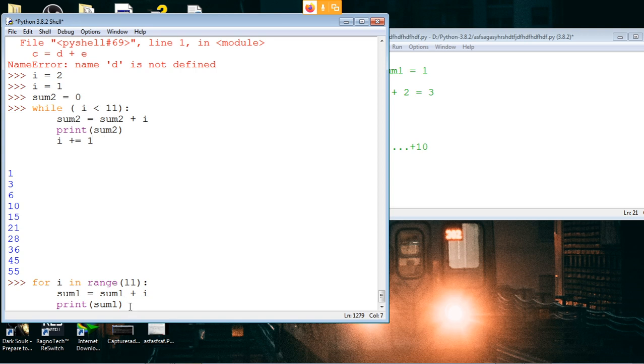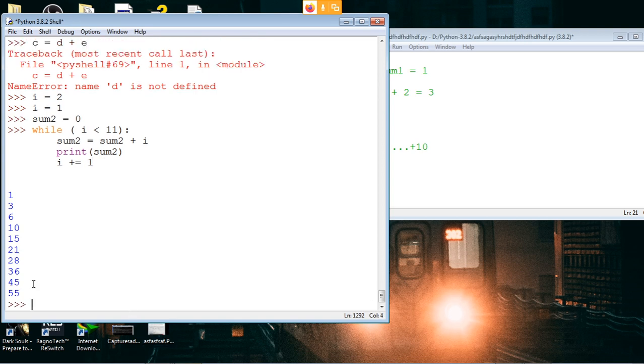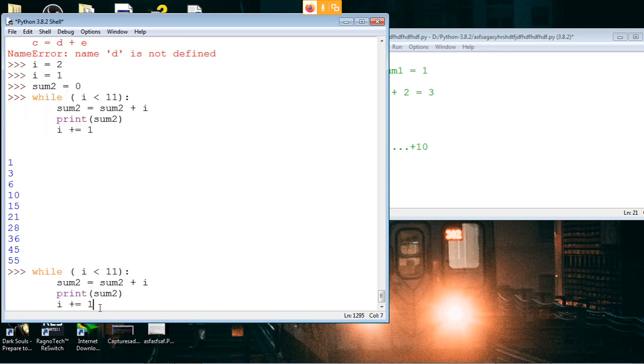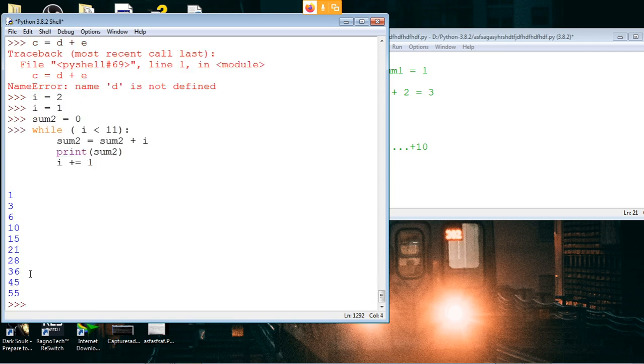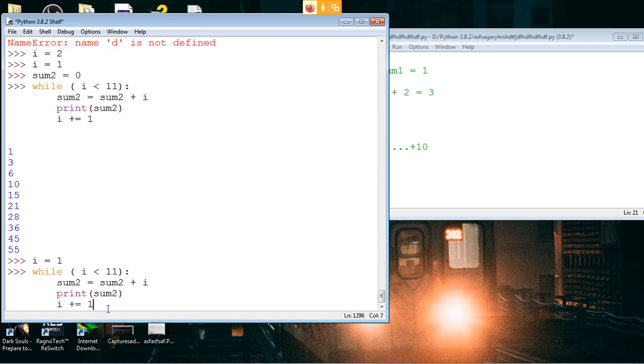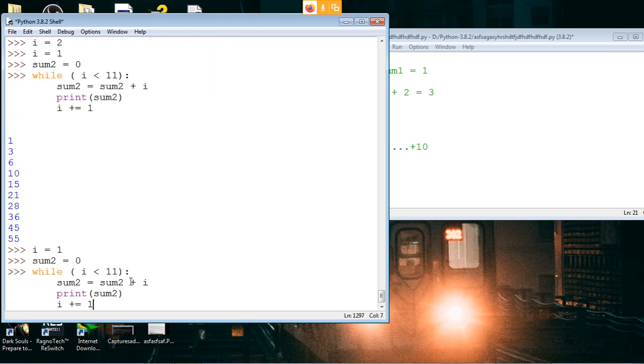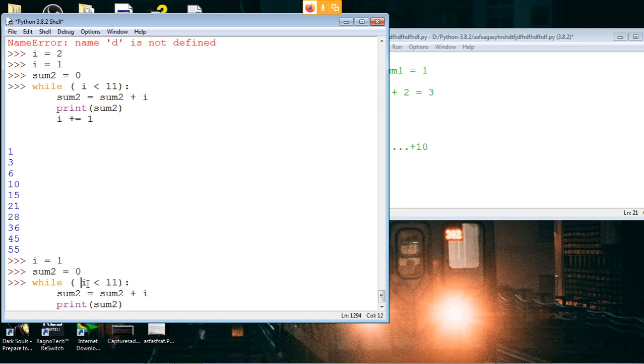But the reason we are doing this incrementation is, see, this same program, I will not increment anything. i is equal to 1 and sum2 equal to 0. Same program, I will not do i plus equals 1. Nothing I'll do with i. So i will always be 1, right?